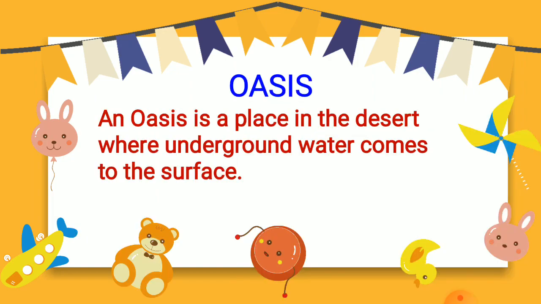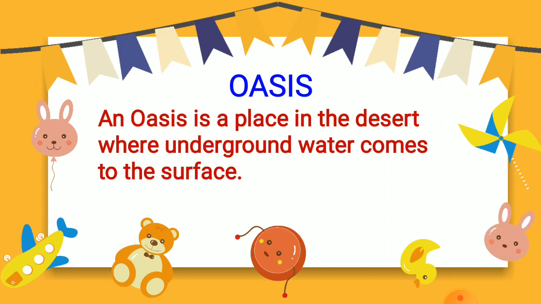First of all, oasis. What is an oasis? An oasis is a place in the desert where underground water comes to the surface. In some desert areas, we can find oases. Basically, these are the fertile areas in the desert where underground water comes to the surface. There is water under the desert areas, and when the underground water comes to the surface,